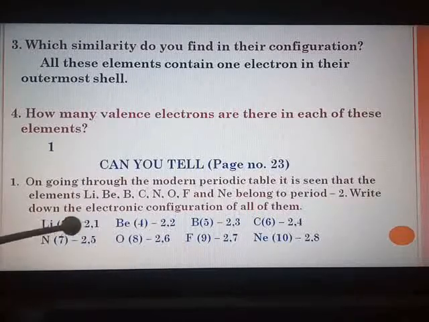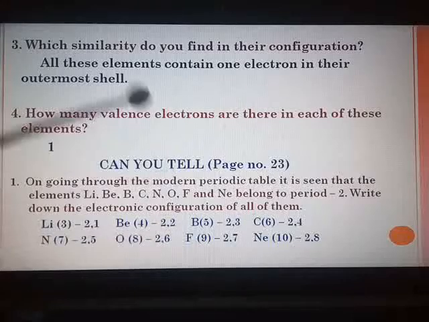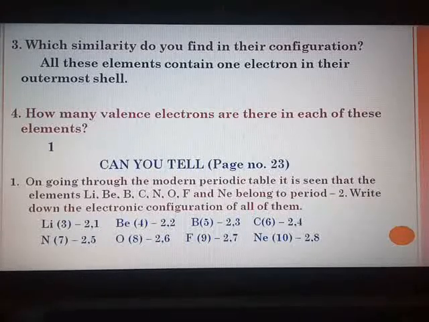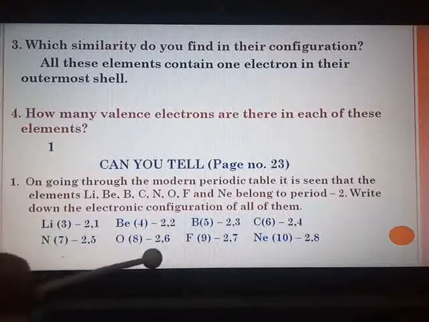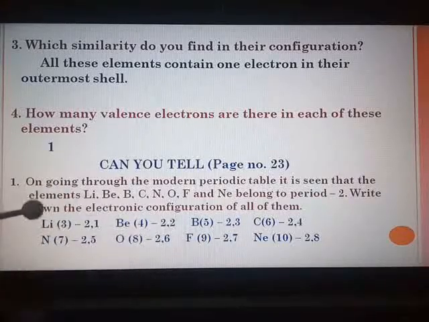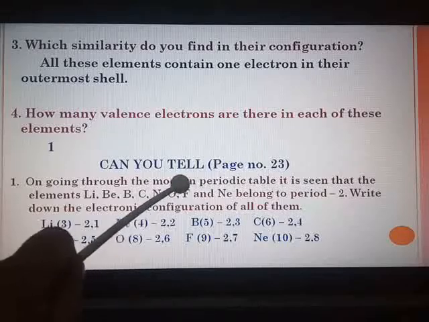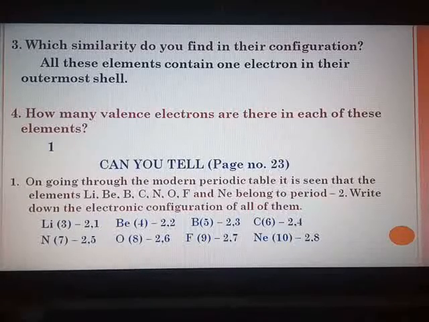Now after writing the electronic configuration of each of these elements, what do you see? We see that each of these elements has two shells. All the elements have two shells, and you know that the shell number indicates the period number. So 2 shells means which period? Second period. Now let us answer the questions based on this part.